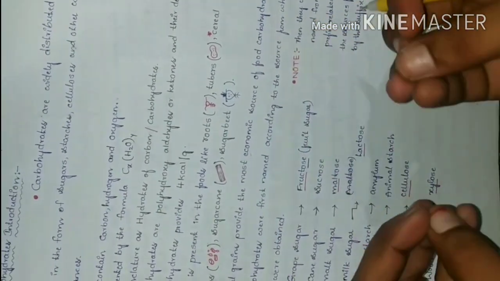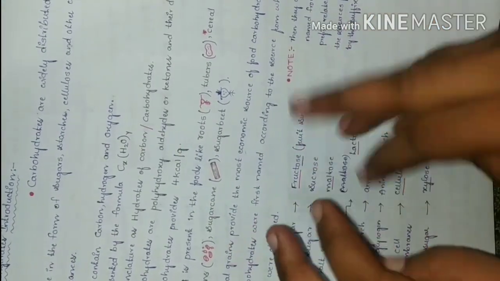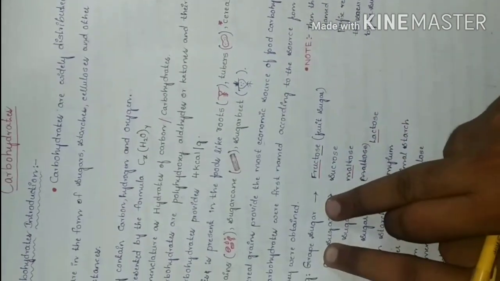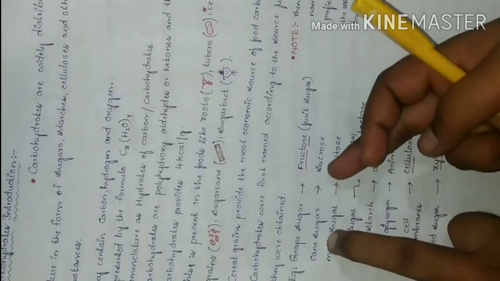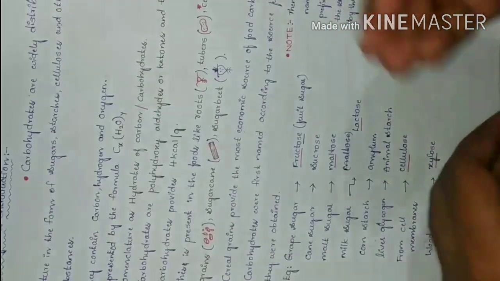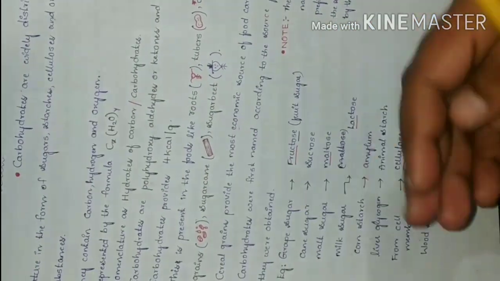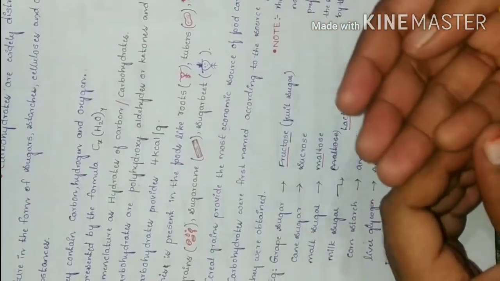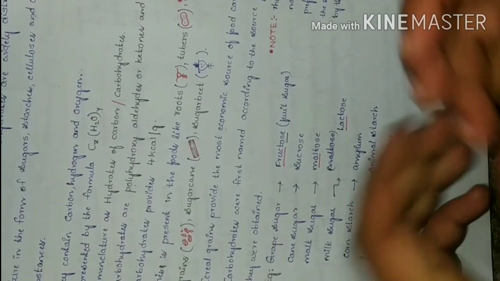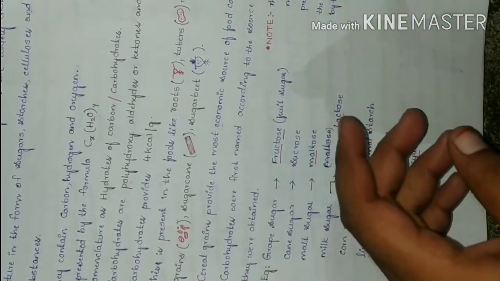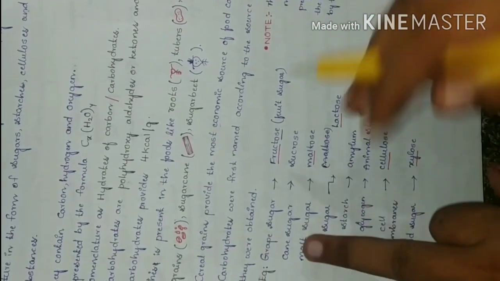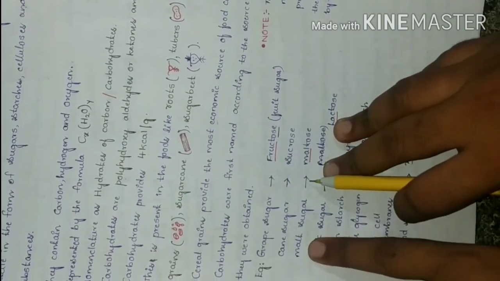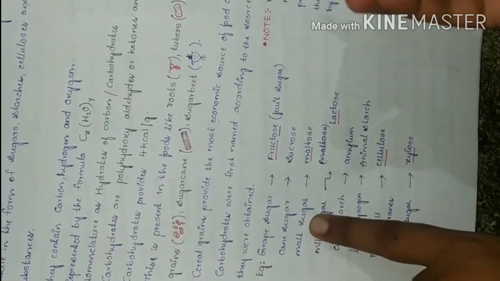Carbohydrates were first named based on their source. For example, if derived from grapes, it is called grape sugar. What comes from sugar cane is called cane sugar. Malt sugar: the sugars in pulses or grains get converted by roasting, such as the sugars present in grains, and it is called malt sugar.